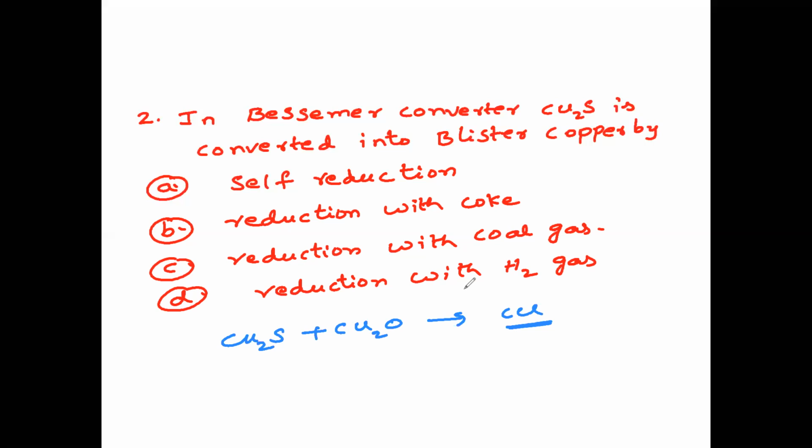I'll write the complete equation if you want. You can see here, this blister copper is being converted into copper by means of 6 moles of copper plus 1 mole of sulfur dioxide.